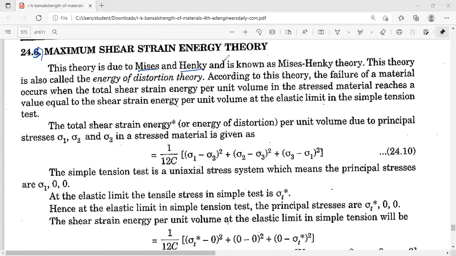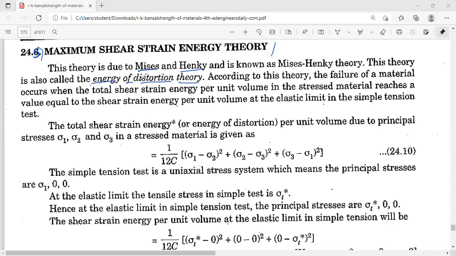This theory was developed by two scientists, Mises and Hencky, so it is called the Mises-Hencky theory. This theory is also called the energy of distortion theory. Please remember this term also, energy of distortion theory. In examination, maybe an MCQ will ask this.